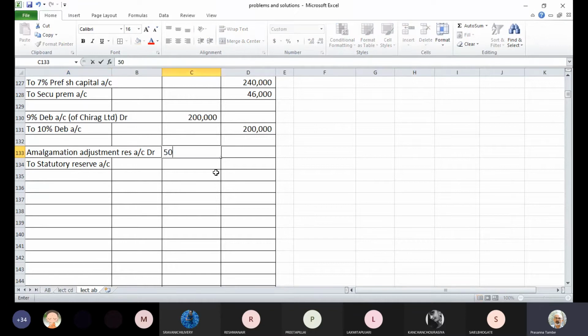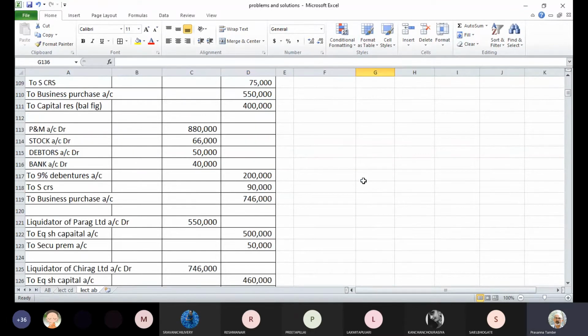This will ensure that the presence of this reserve continues in the balance sheet of the new company, Anurag Limited, because this will be required as per the terms and conditions attached to such statutory reserve. So in order to maintain that reserve, you have to pass the book entry amalgamation adjustment reserve account debit to statutory reserve account. There was one more adjustment in the details pertaining to amalgamation.